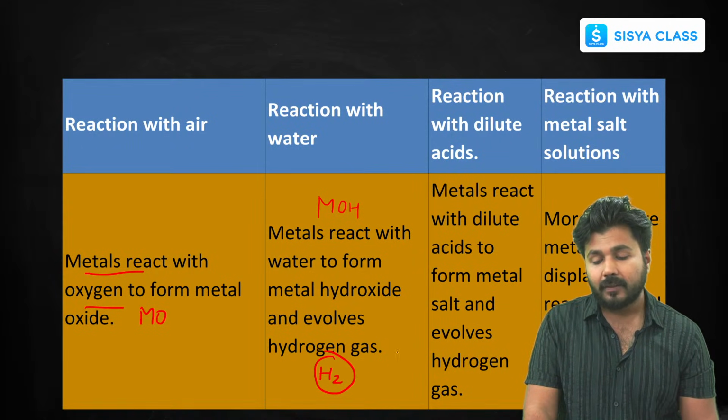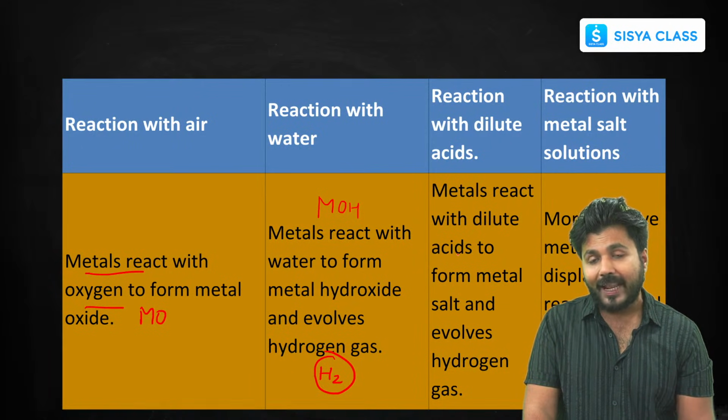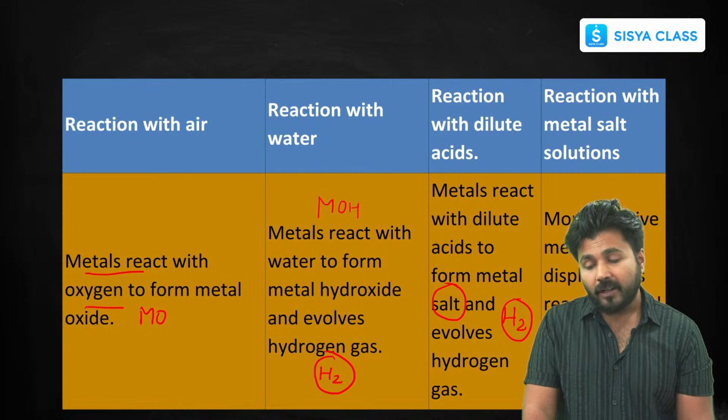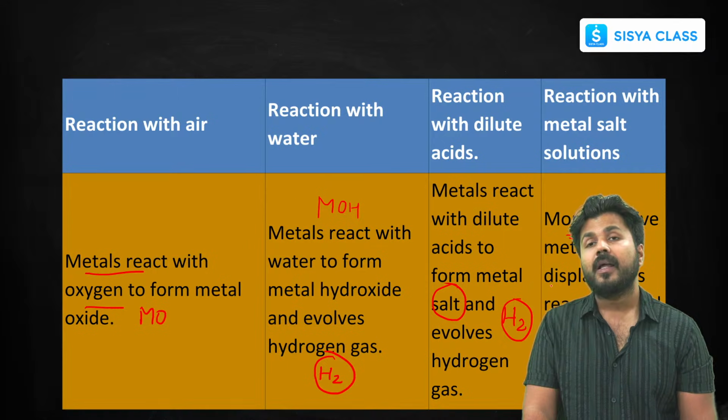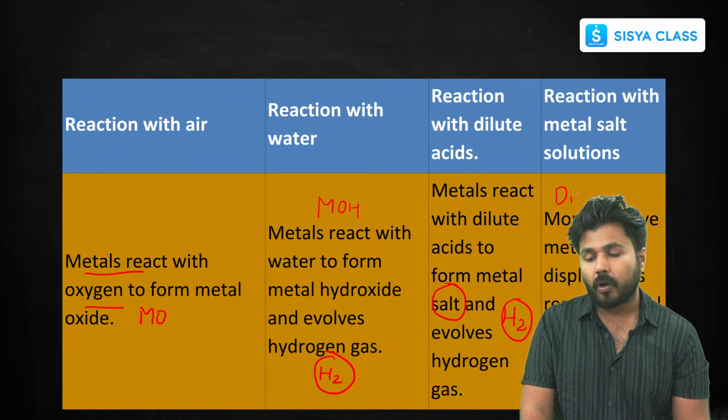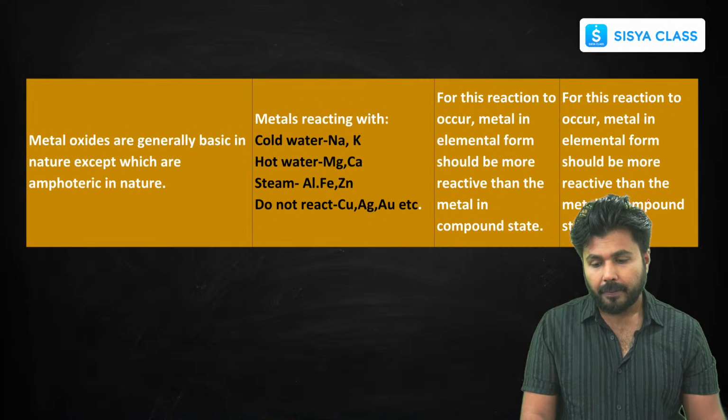This is important. They react with dilute acids in a displacement reaction, where we get a metal salt along with hydrogen gas. With a metal salt solution, a more reactive metal will displace a less reactive metal, and a displacement reaction occurs.